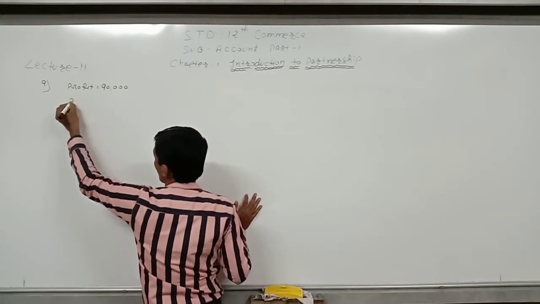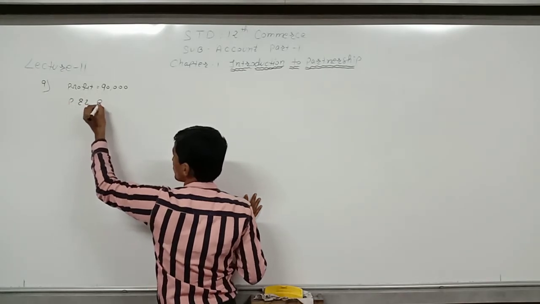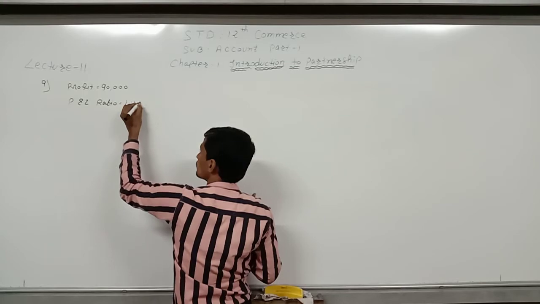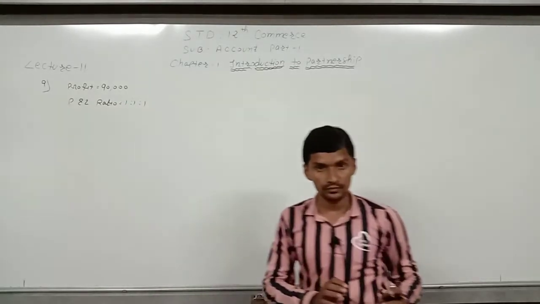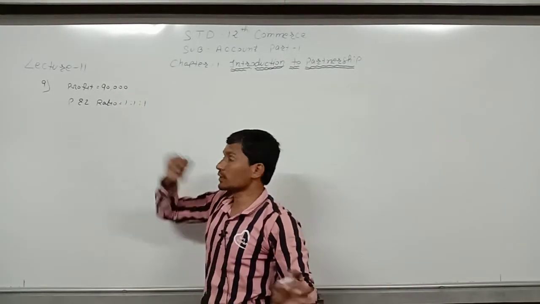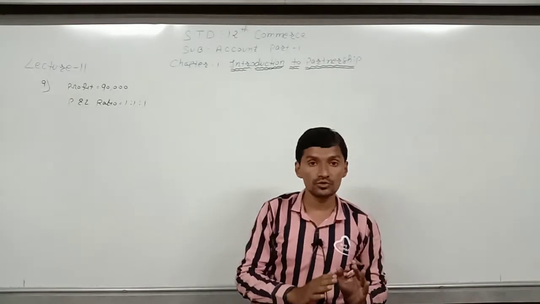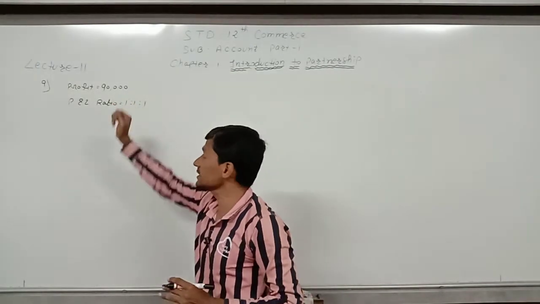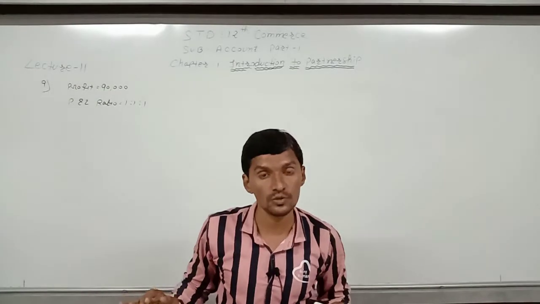That means profit and loss ratio is equal to 1:1:1. Now total profit of 90,000 will be distributed in equal ratio. So each partner's share will be 30,000.